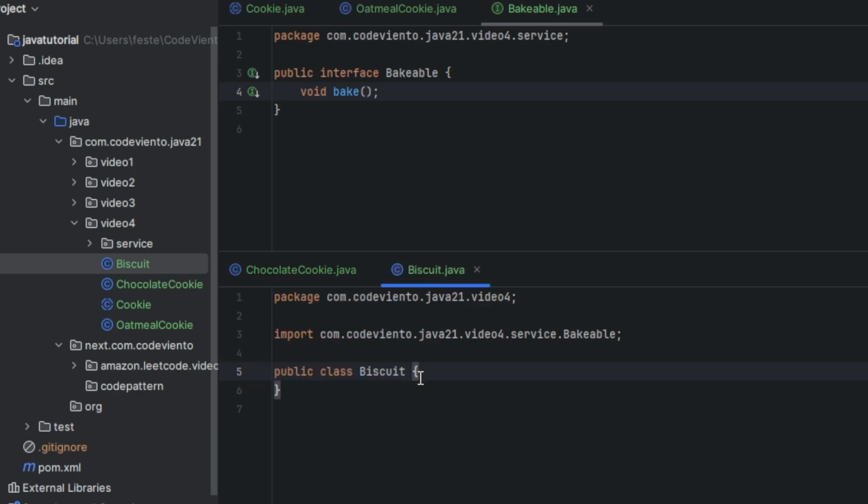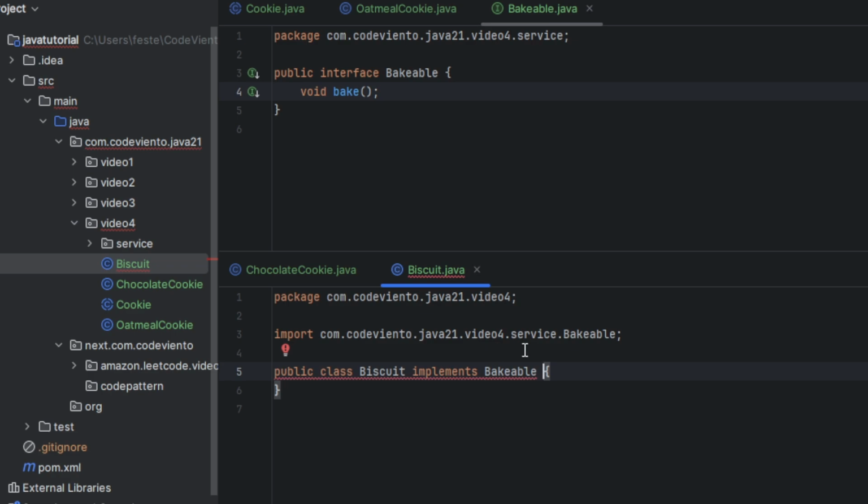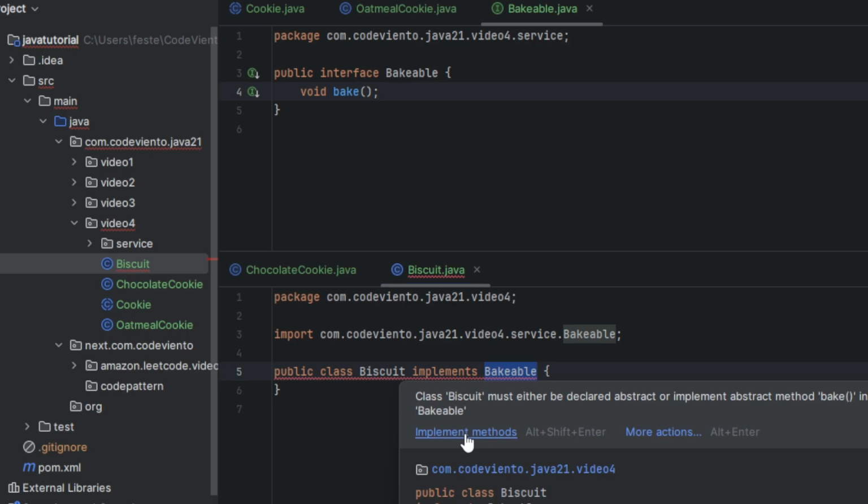We define our Biscuit class also, but we need to implement our Bakeable interface here to give bake behavior to the Biscuit class. When Biscuit implements an interface, it needs to implement Bakeable's methods also.